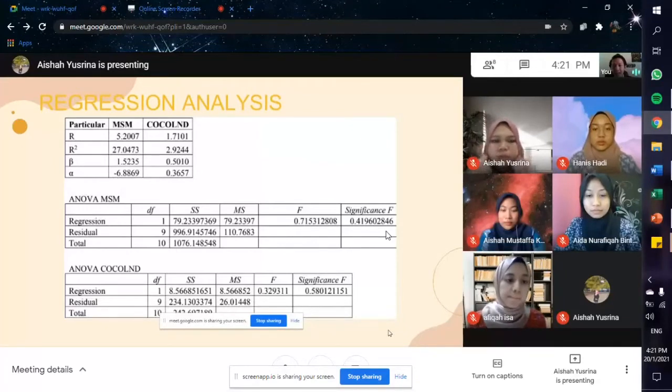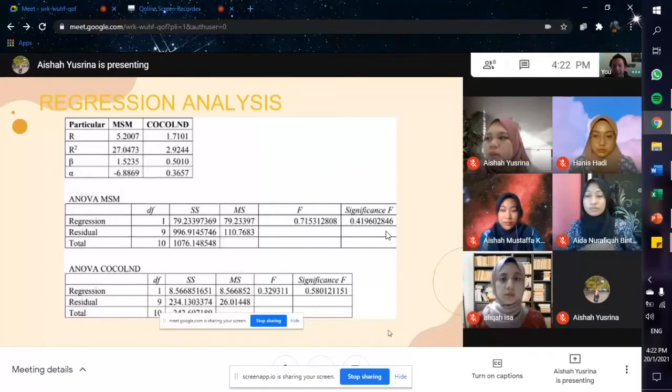Next in regression analysis is coefficient of determination. Coefficient of determination of MSM and Cocoland are higher shows that the model KLCI explain higher variability of response data. Next is beta.